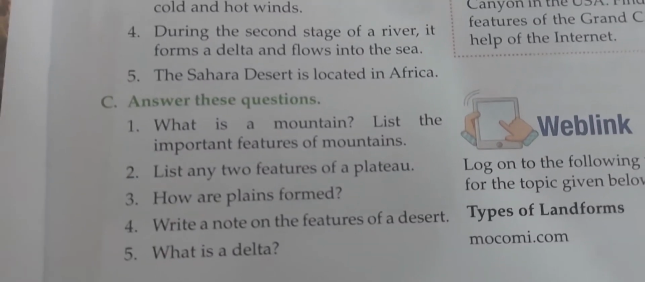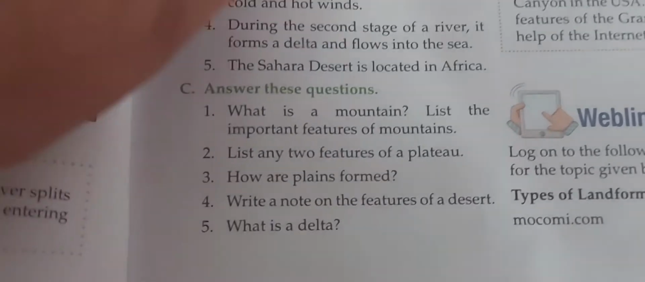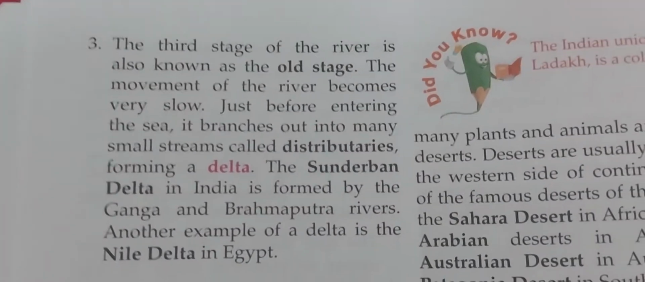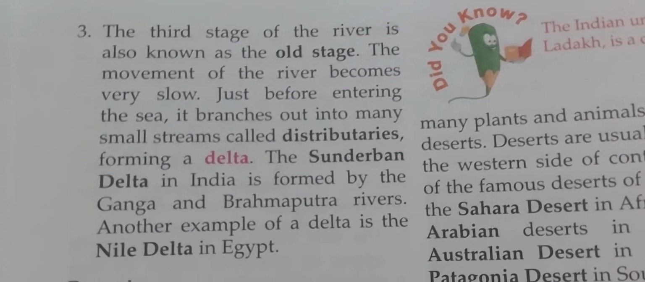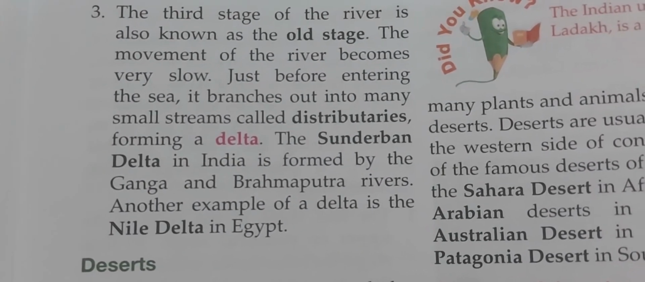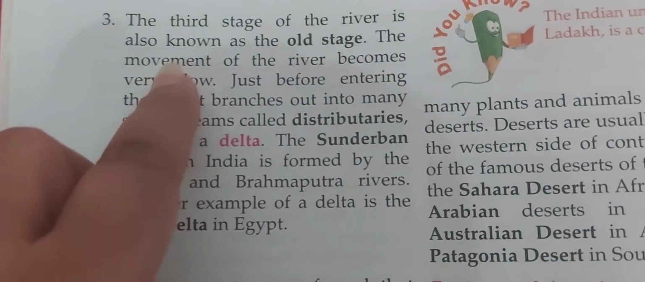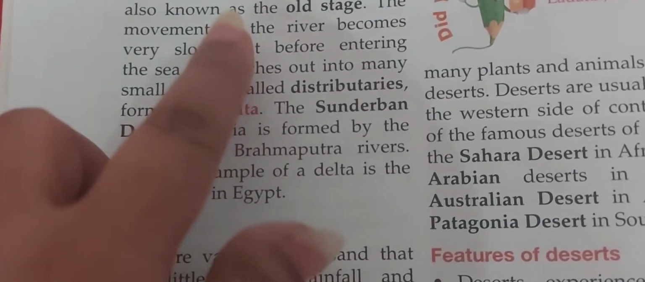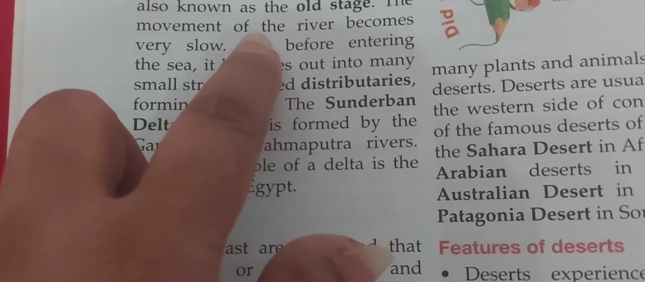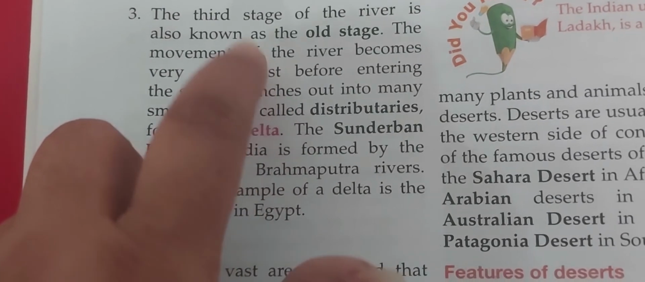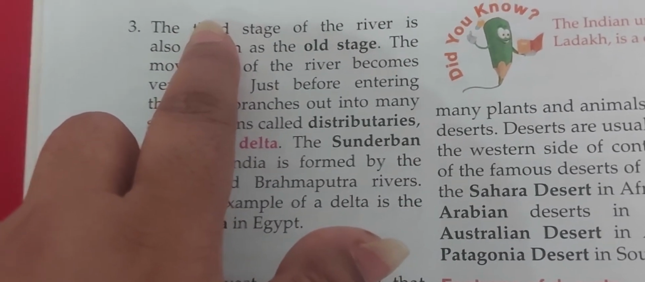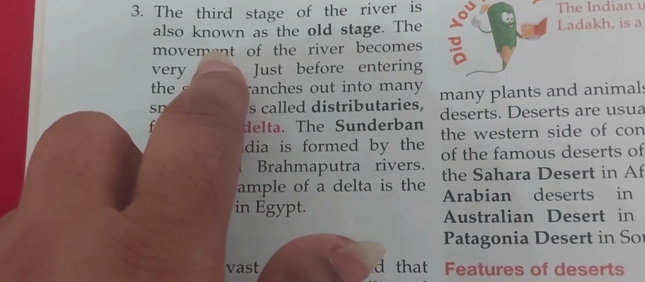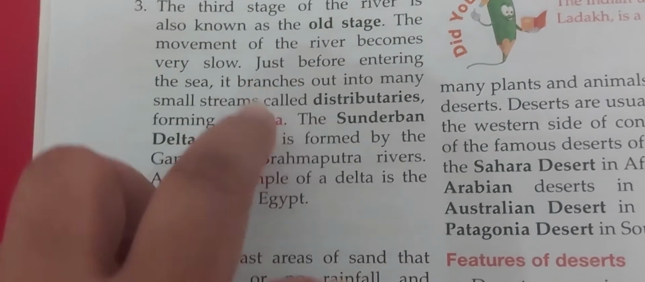Question number 5, what is delta? For this you have to go to page number 22 again. Here in the third stage of river they mention what is delta, and there is no need to mention these 3 lines. You can start from here, just before entering. This is the formation of delta. This one is telling you the formation of delta because this is telling you the third stage of river. So there is no need to mention the third stage of river. You can mention from here. This is answer number 5.